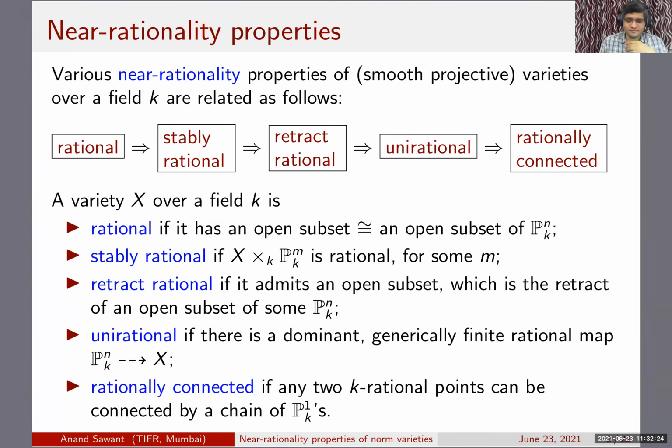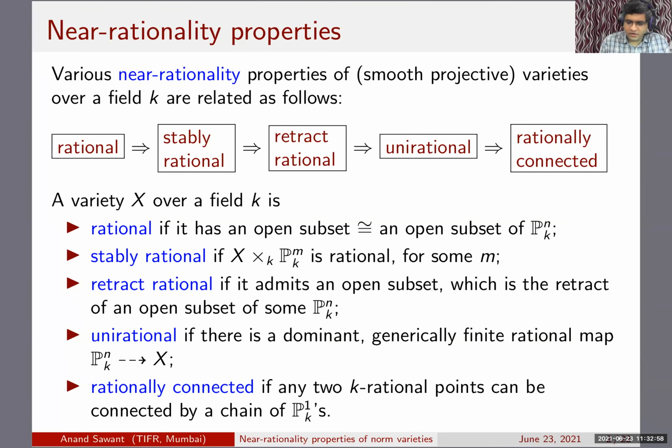Again, this is the seminar where most of the people are already experts, so I don't need to explain this. The talk is not going to involve any of these per se. Perhaps the closest that comes to what we are talking about is retract rationality, which means that the variety admits an open subset, which is a retract of an open subset of some Pn. And it is known that all these implications cannot be reversed, except the last one, which is an open